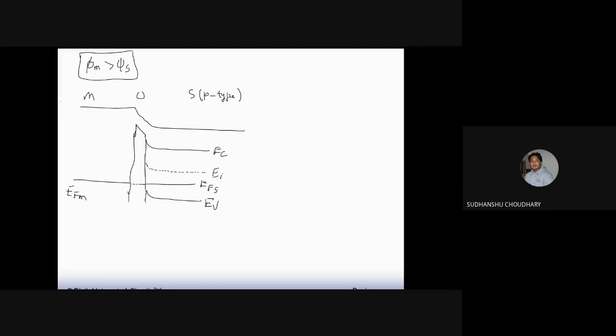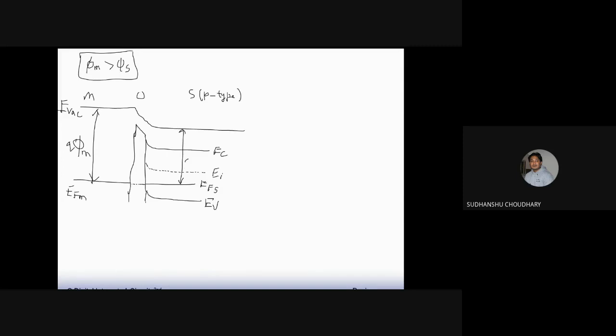This is the vacuum level, E vacuum, let us call it. So this is my work function of the metal. Let us call it Q phi m. Okay, similarly, the work function of the semiconductor, which is this much.